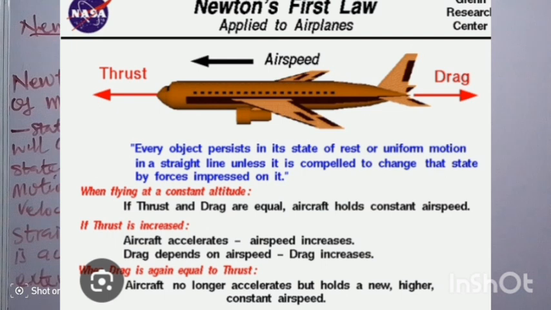And when the drag is equal to the thrust, then the aircraft no longer accelerates. Take it again. When the drag is equal to the thrust, the aircraft no longer accelerates, but holds a new higher constant air speed. That is, the aircraft will now move with higher air speed, but it will no longer accelerate. That is how Newton's first law of motion is applied to an aircraft or airplane.